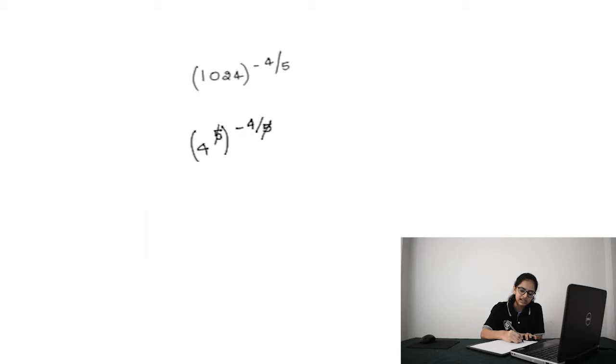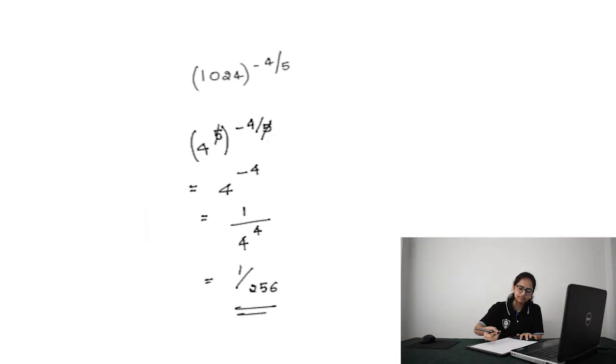Now this 5 gets cancelled with the exponent 5 and this will result in 4 power minus 4, which is nothing but 1 by 4 power 4, which is 1 by 256. That is the answer.